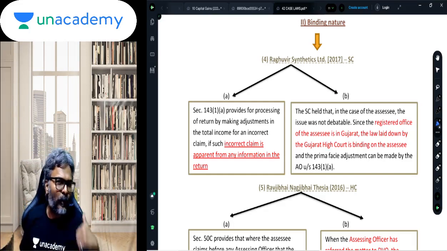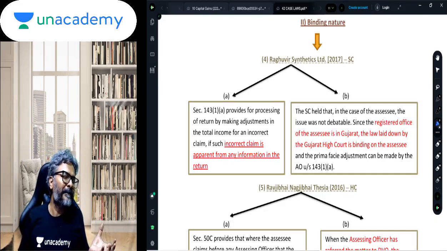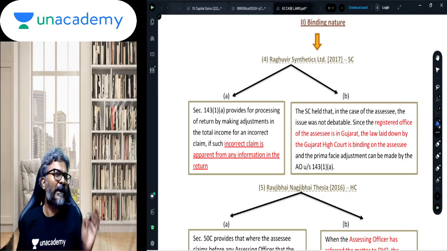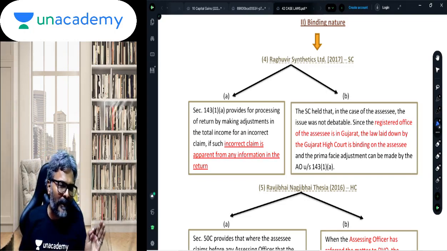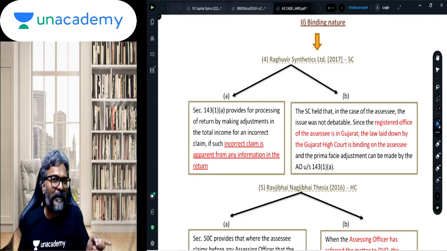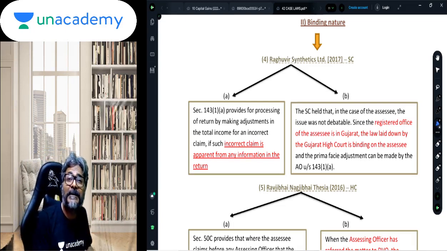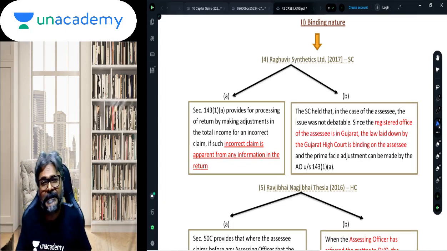The assessee has overlooked that binding jurisdictional High Court judgment. Therefore, the question that came up was whether the assessing officer has the power to rectify the return of the assessee, disallowing that expenditure on the ground that the assessee has overlooked the binding jurisdictional decision, and the answer is yes.